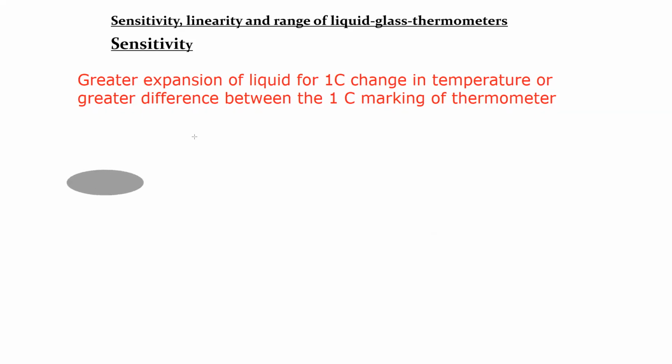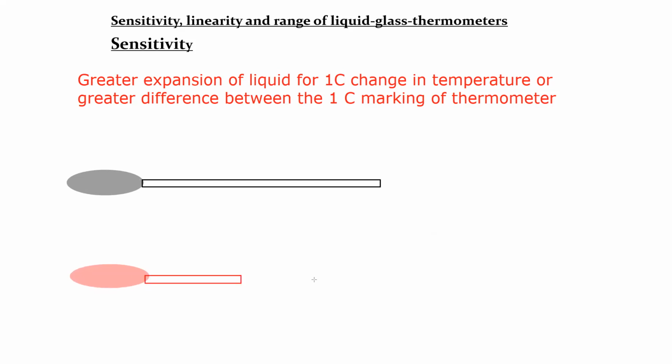So, we have two thermometers, A and B. The marking on thermometer A is 1, 2, 3, 4, and 5.